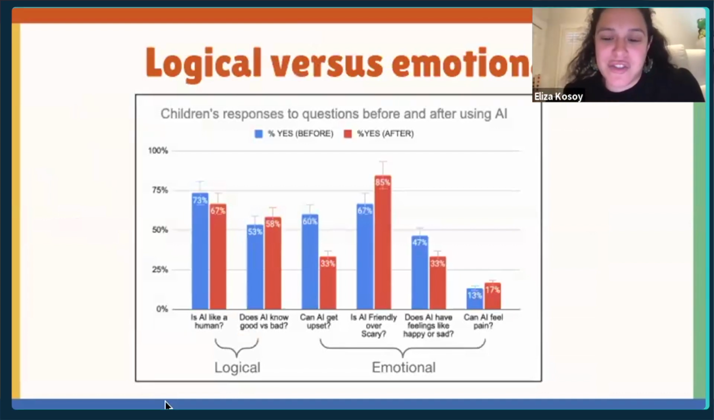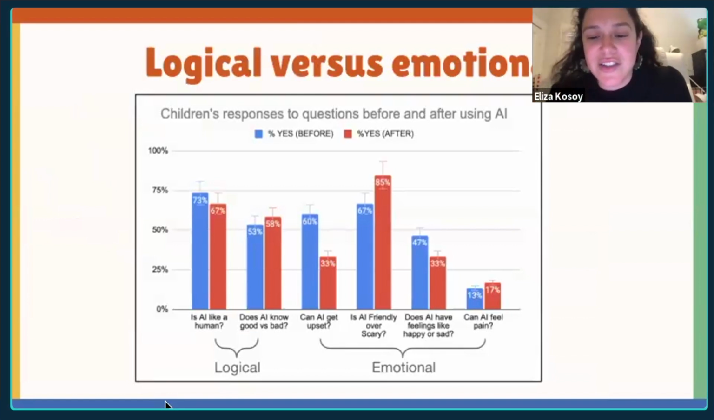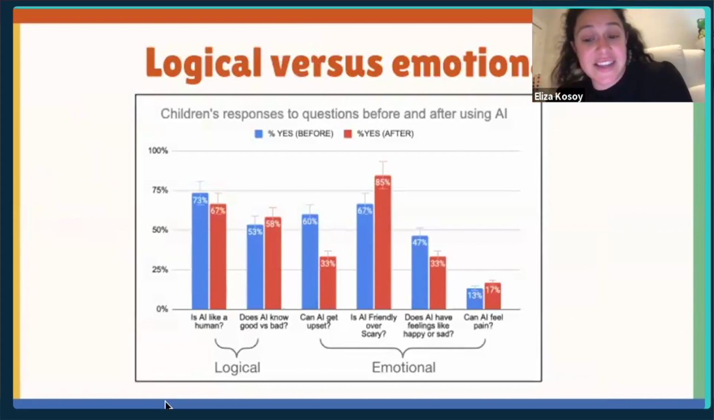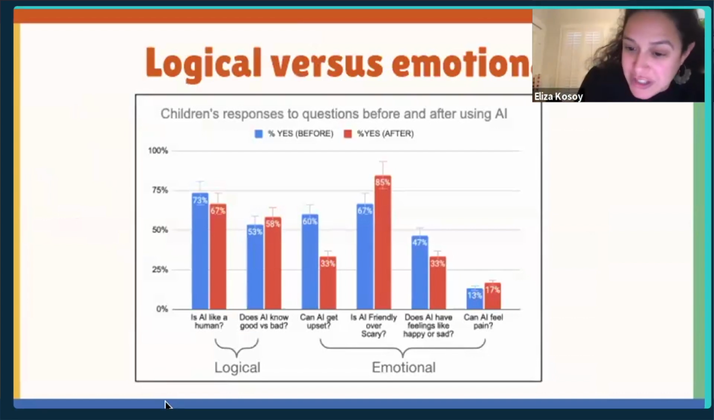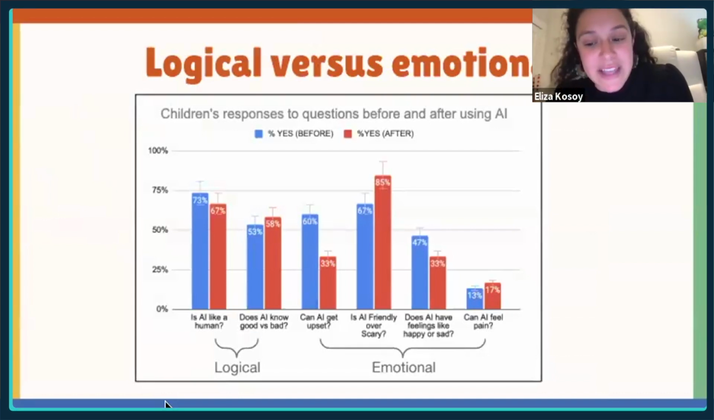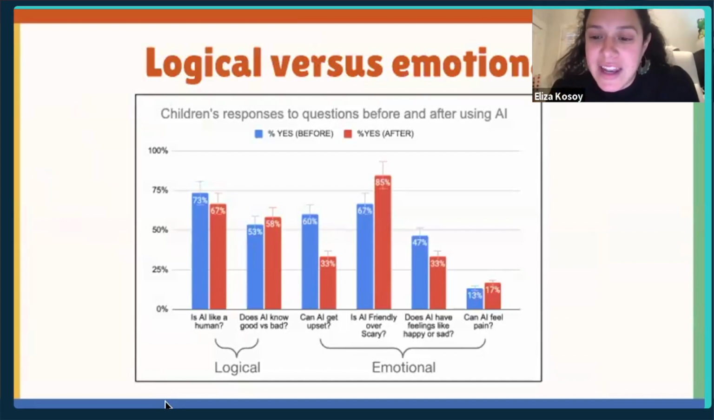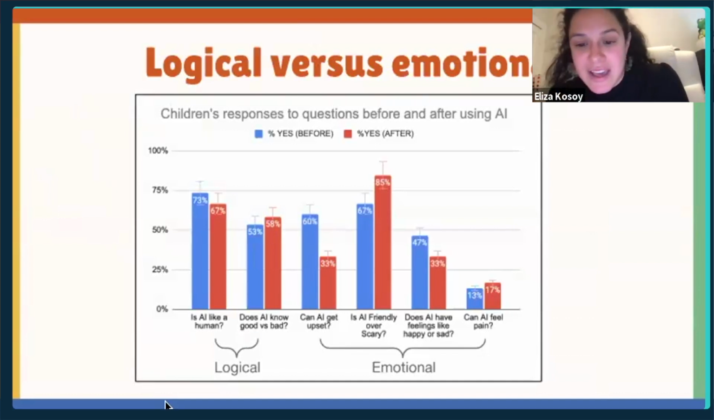We categorize the questions into being more logical questions versus emotional questions. So the logical ones are really like, is AI like a human? Does AI know good versus bad? And then we get into the emotional questions. Can AI get upset? Is AI friendly? Does AI have feelings? Can AI feel pain? And this is the before and after interacting with the AI.